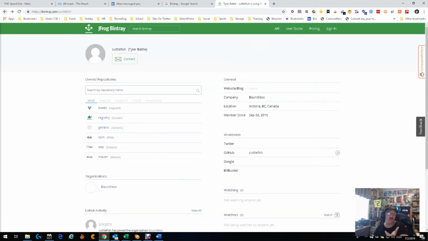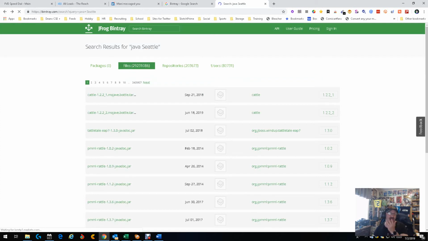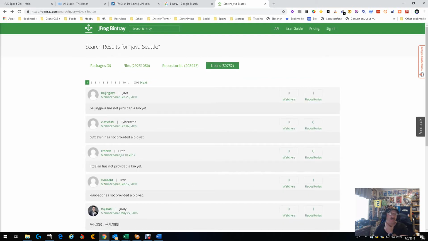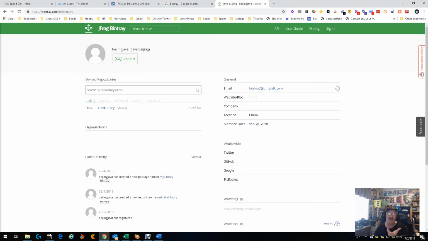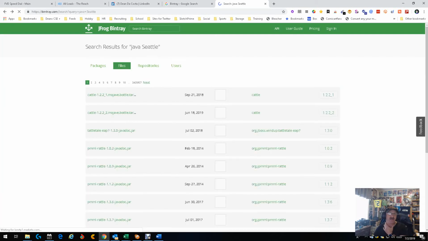Now, of course, that's this particular person who shows us a GitHub profile. Let's look at a different person and see what would happen if we find one that doesn't show us a GitHub profile. So let's see, we did Cuttlefish. Let's just pick the first one, Bella, whatever that name is. He's got a repository, well, his email's there, so that kind of got boring real quick, and he's from China. So the Seattle part probably didn't help us too much, and that's okay.